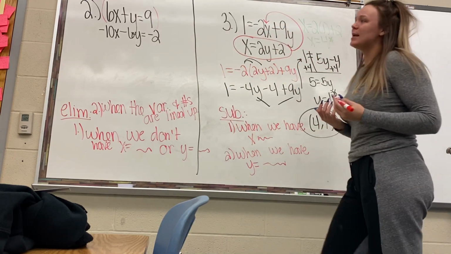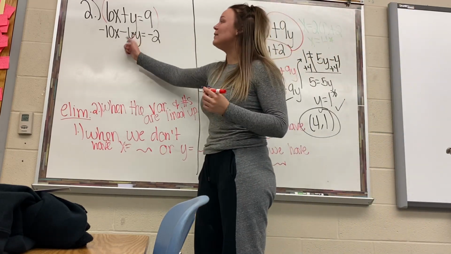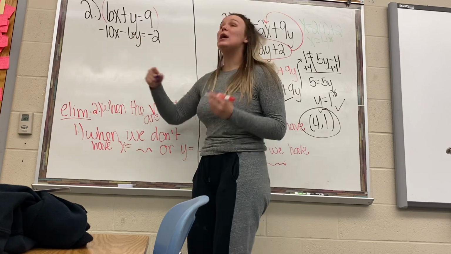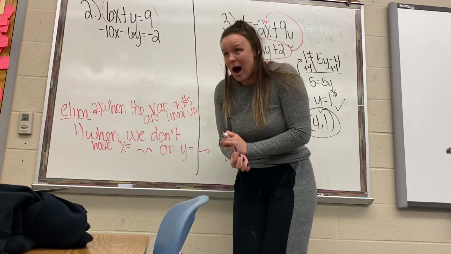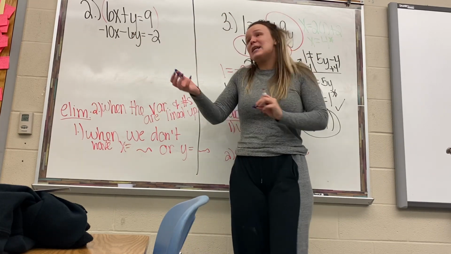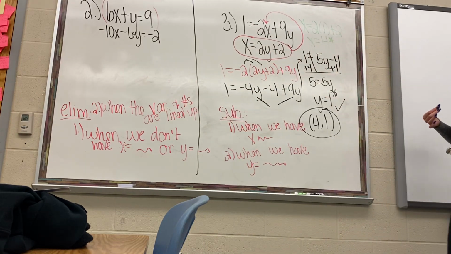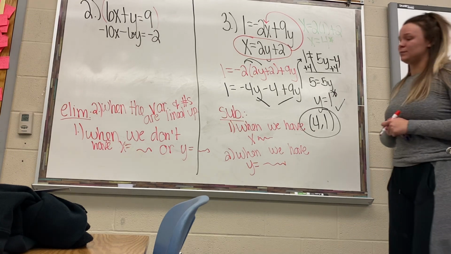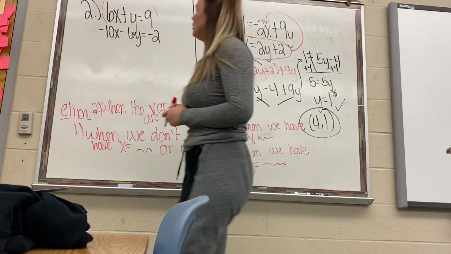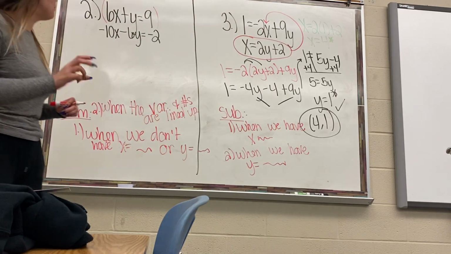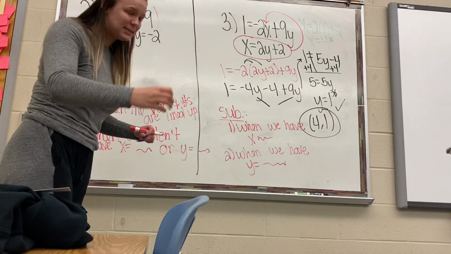All right, now let's think even deeper than that. We already have a negative 6y here. What do we need on the top? So we have a negative 6y. We need something on the top to get that to eliminate. Okay, think about that. Okay, well, we need a positive 6y.